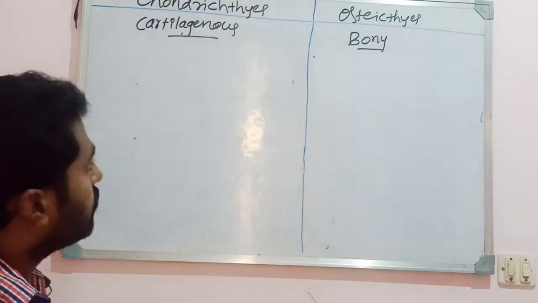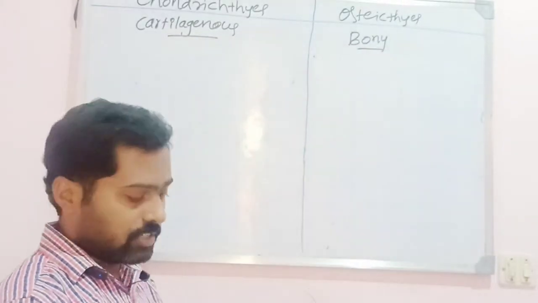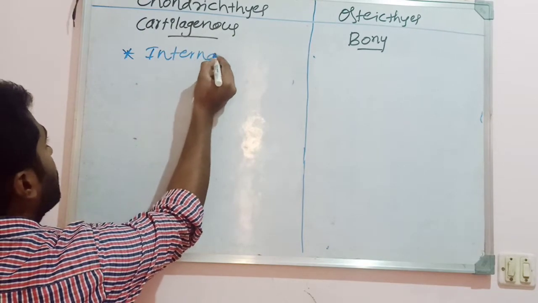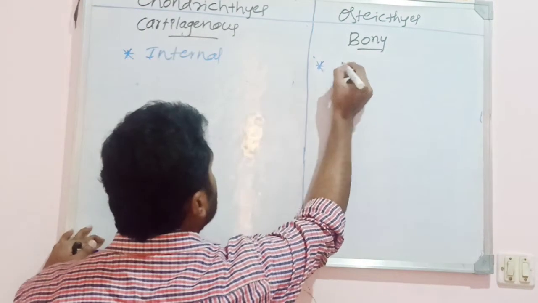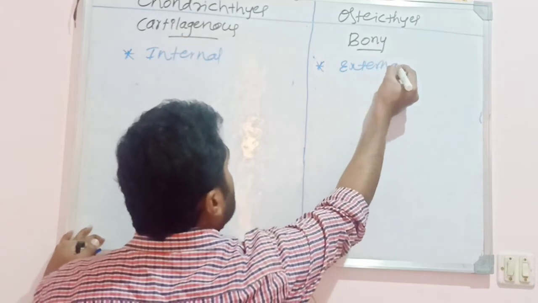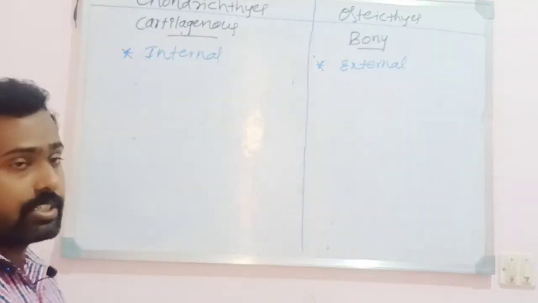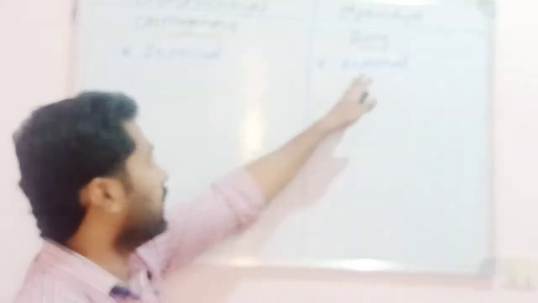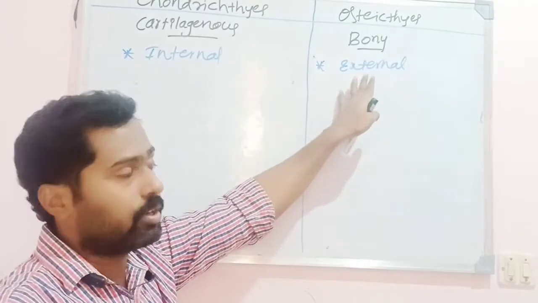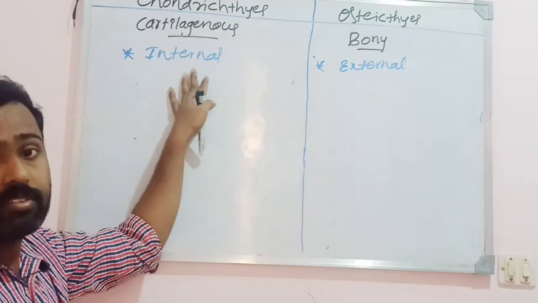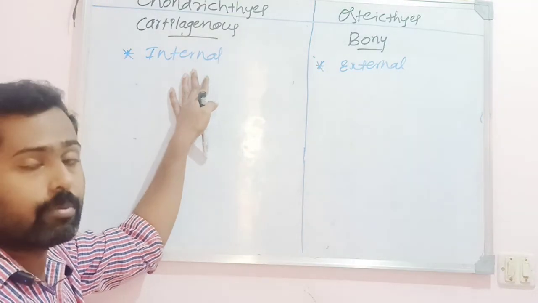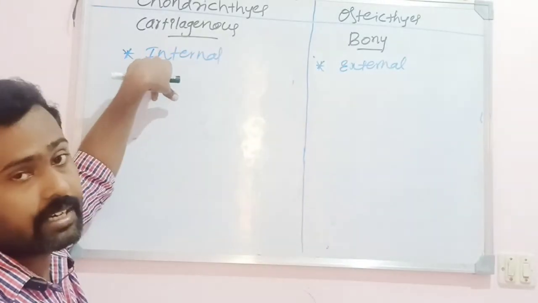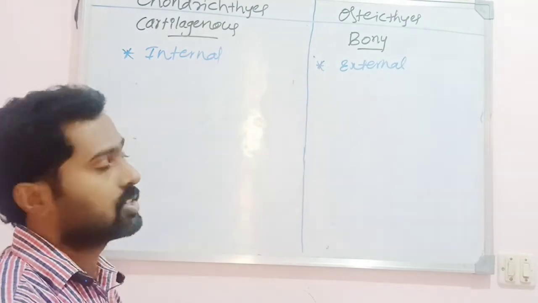But in case of the osteichthyes, fertilization is external. Here, without a copulatory organ, gametes are released into water, where fertilization, that is the fusion of gametes, takes place in the water body. Hence in cartilaginous fishes, internal fertilization can be seen. Here it is external fertilization.